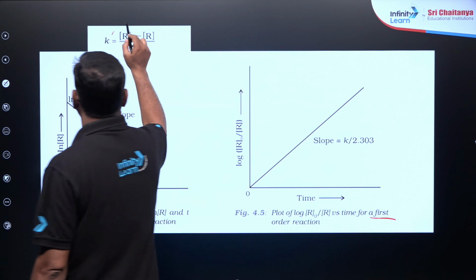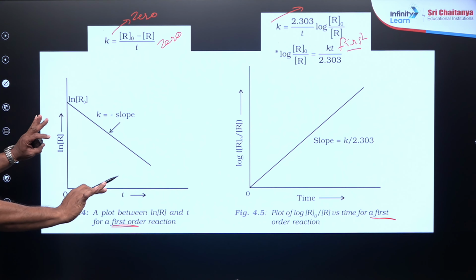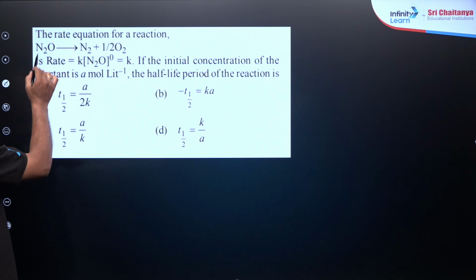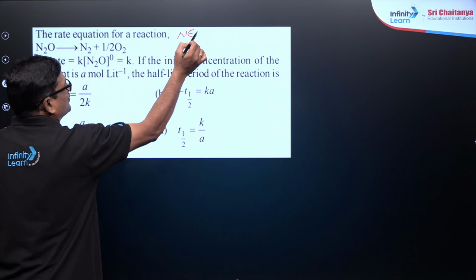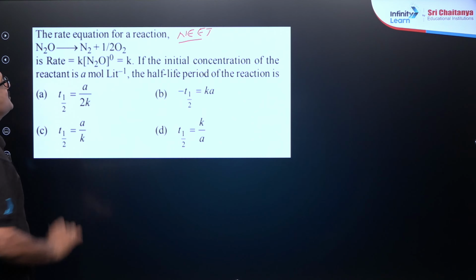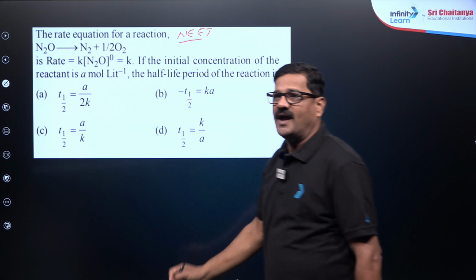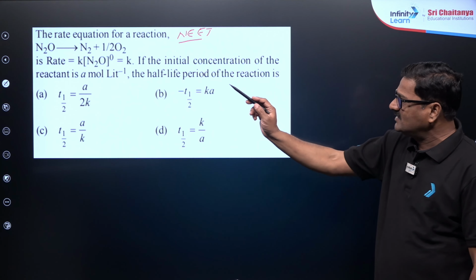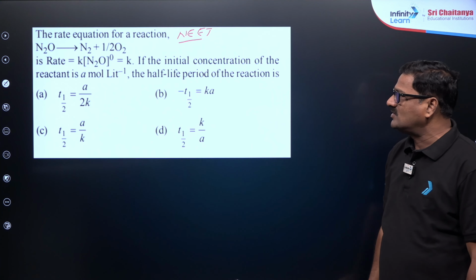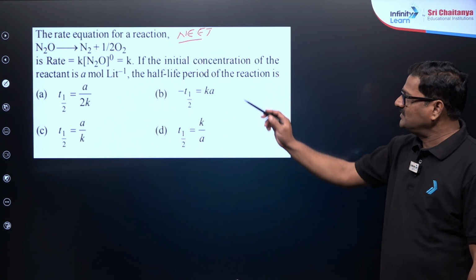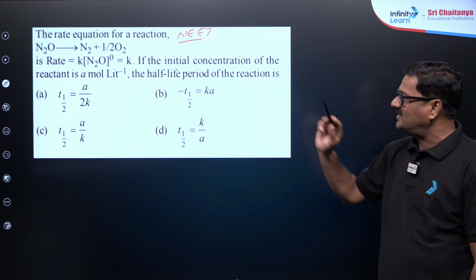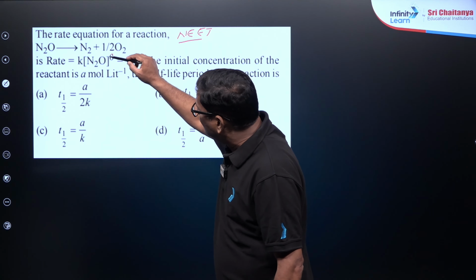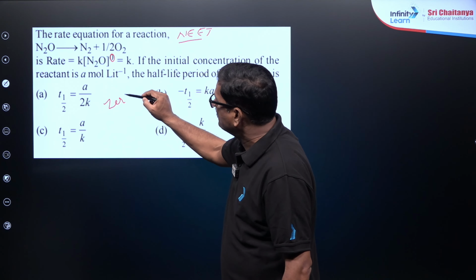So once you complete your preparation from the CBSE textbook, so this is your CBSE. If you have a question, this is your NEET question, based on this. My dear children, the reaction equation for the reaction N2O gives NO plus half O2, ये क्वेश्चन खुद दे सकता है. The rate is equal to k [N2O] to the power 0, which is equal to k, right. So if the initial concentration of the reactant is A, then find the half-life period of the reaction. My dear children, this indicates it's a zero order reaction.